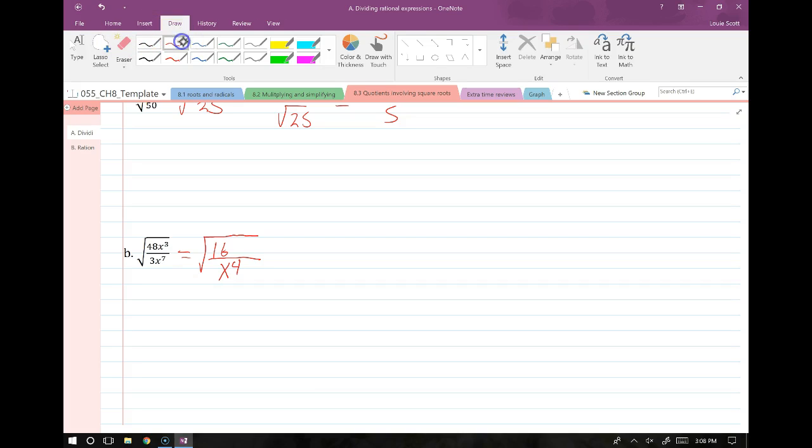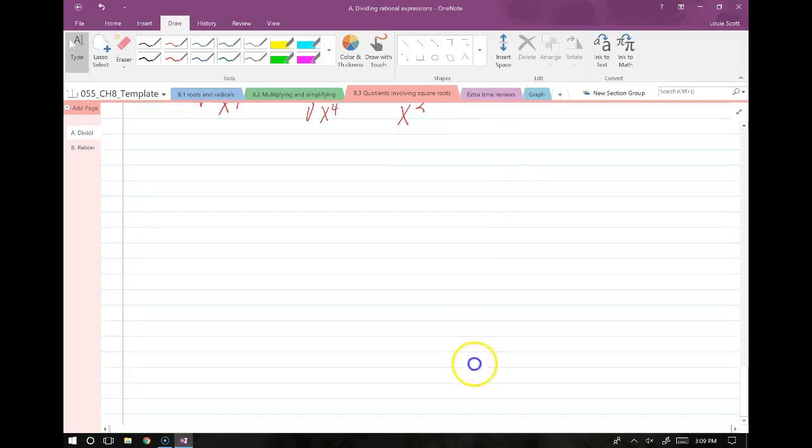Right, and so now we can see this is what they wanted us to do because now we can simplify the perfect squares more. So now we split it up. We have root 16 in the numerator, root x to the 4th in the denominator. 4 pops out in the numerator, and x squared pops out in the denominator. So 4 over x squared, that is the answer.